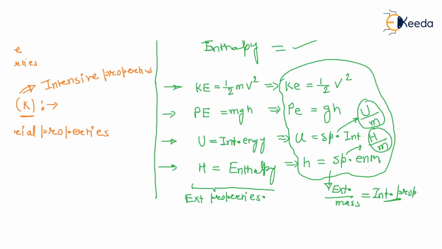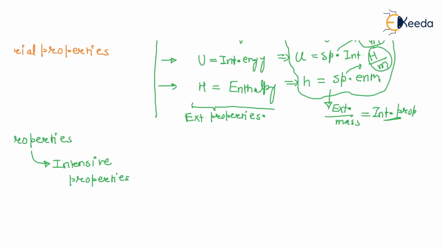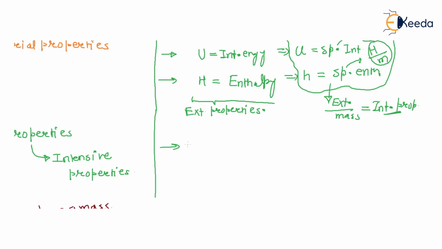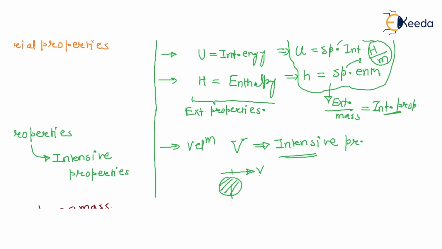So what is velocity? Velocity v is an intensive property. Why? Because if there is a mass that has a velocity v, and we separate this mass, each portion also has velocity v.